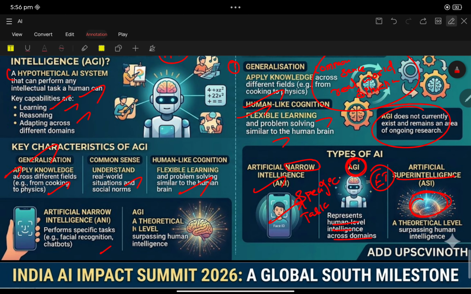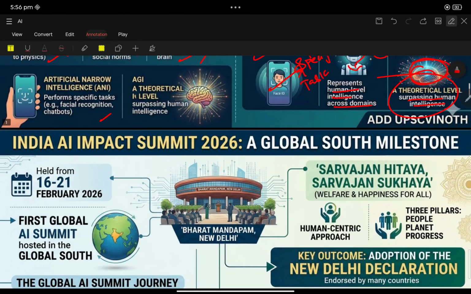So there are three types: artificial narrow intelligence, artificial general intelligence, artificial super intelligence. Narrow intelligence for specific tasks, general intelligence across the domains, super intelligence surpassing human intelligence. That's all. This is very important.